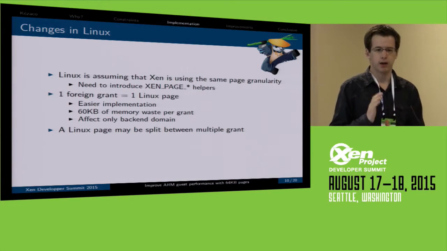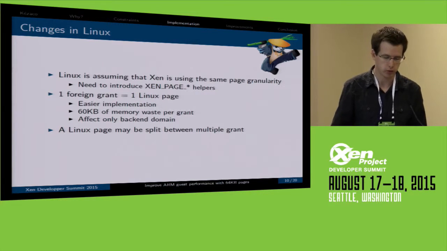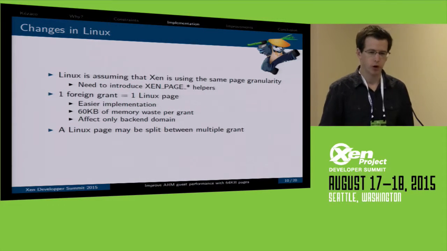That's only affecting backend domains. So if your backend is 4K, there is no issue. You won't waste memory. For your guest, there is no problem. You won't waste memory.